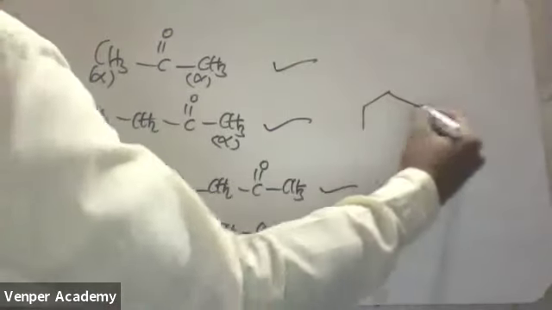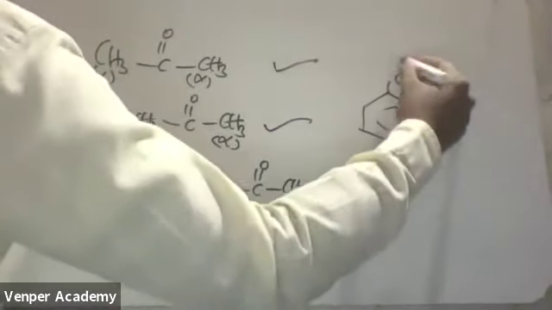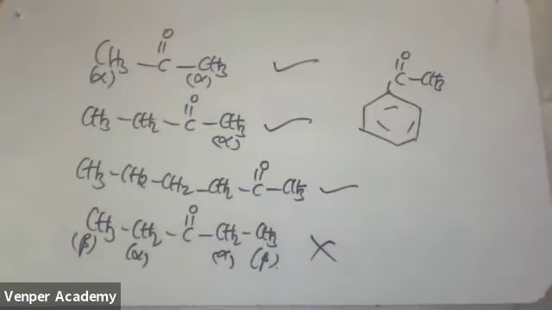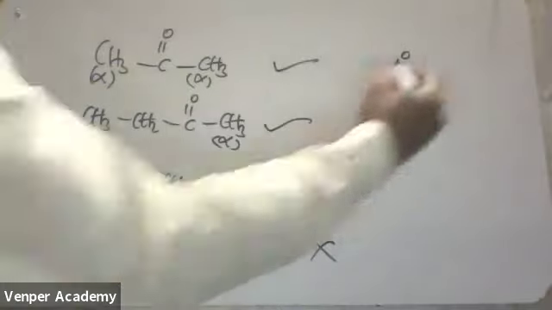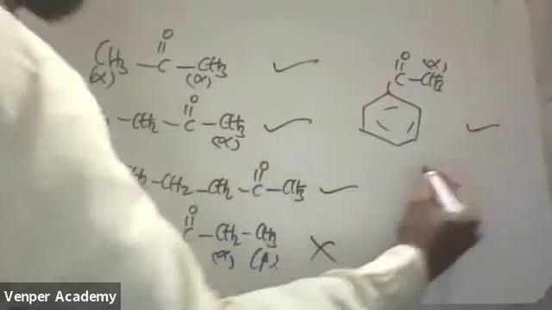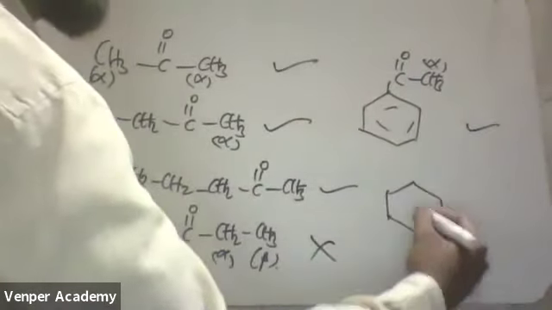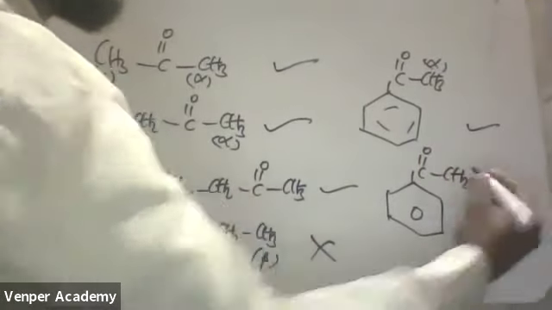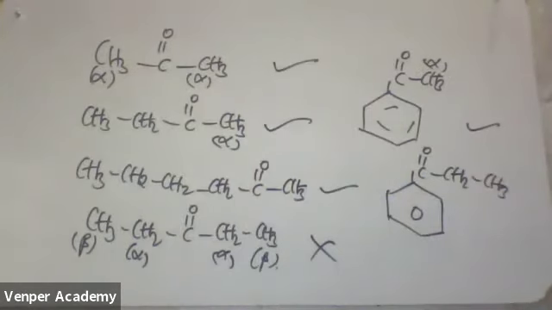Now tell me this one. It will exhibit or not? C double bond O CH3. Yes, it will exhibit. Why? Because the alpha group is an alpha CH3. Now if I am coming to this one, tell me this one. C double bond O CH2 CH3. Is this molecule possible or not? No, this molecule won't exhibit.